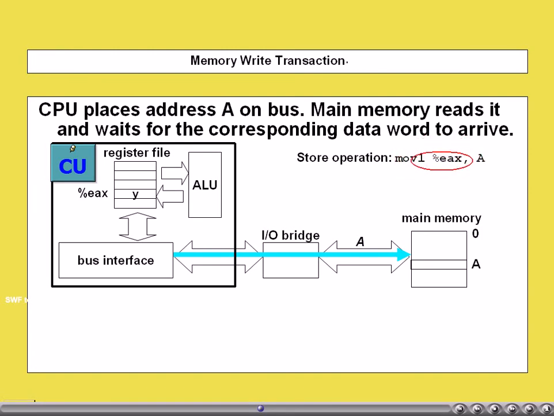Here also, first the memory location into which the data is to be written has to be selected. Thus, on the address bus, first the A location information is kept. A particular memory location will be selected for writing, and then the data transfer takes place. The data available in the register EAX is first transferred to the interface unit.